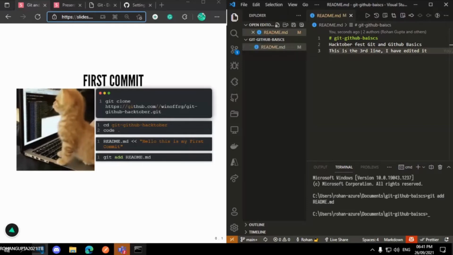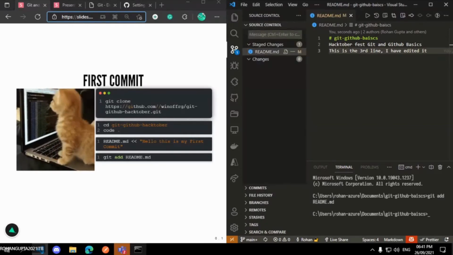Once I add this file, I have to give it a commit message. See, I have added this to tracking, meaning staged the changes, that these changes need to be pushed onto my remote repository. So I have currently staged this change. Now I want to give it a commit message, so I will write git commit space -m. -m is an argument which stands for message, and in double inverted commas I will give it a message.